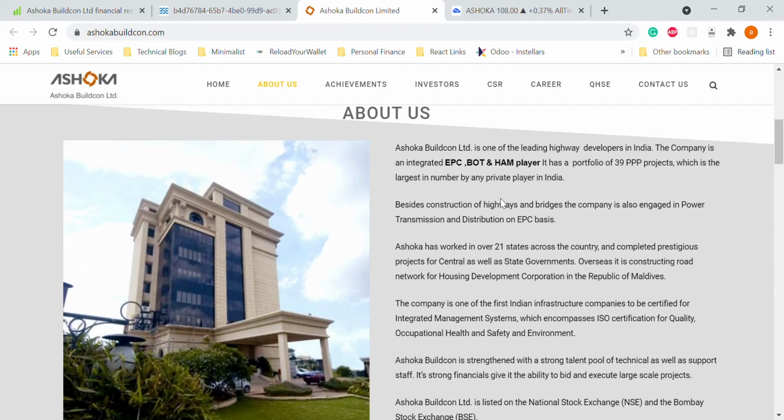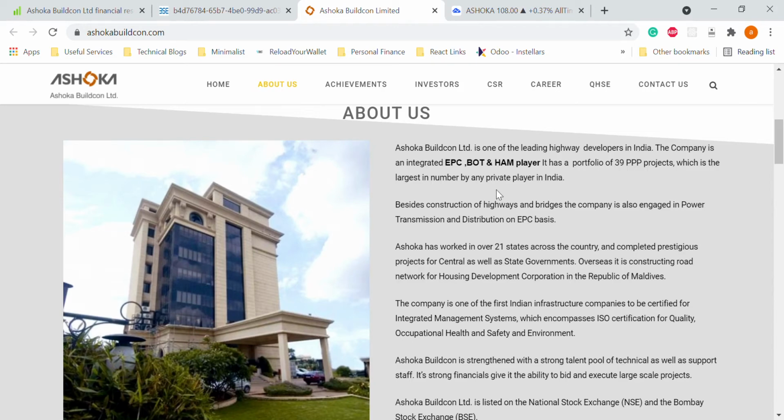If you talk about the BOT model, that is build, operate and transfer. So BOT works, for example, like a toll. Whenever a company creates a road or expressway and creates a toll on that, in that case they will bear the cost of building and they will operate it for a specified period of time, which is a contract between the government or NHAI and this construction company, Ashoka Buildcon for example. In that case they will operate for 10 years, 15 years or 20 years, whatever the contract says, and they will earn the revenue from that contract period. So that is the revenue this company earns. That comes in the BOT model.